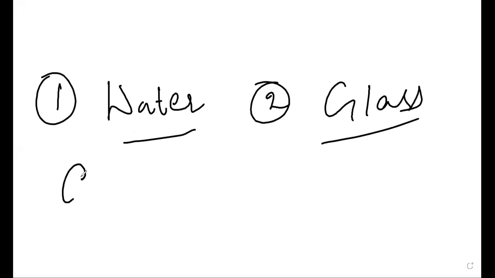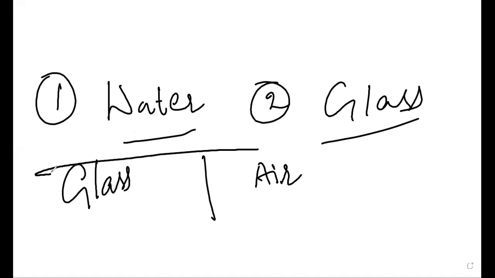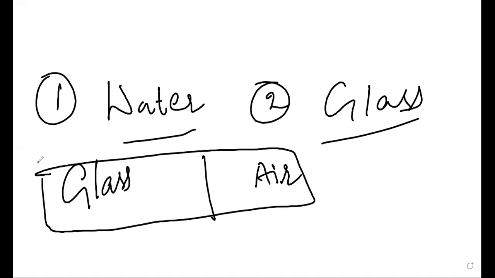Now, if I have glass and air, which one is a rarer medium? Air, correct? Yes, perfect.